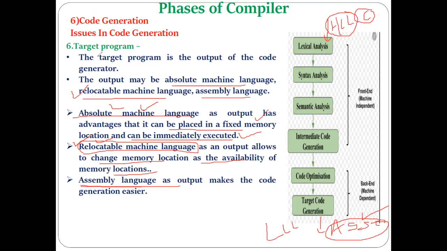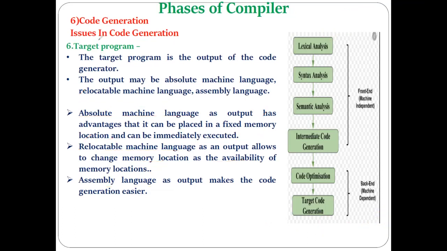Understood? So this is the last issue in code generation, that is, what kind of target program may be generated by the target code generation phase. And what kind of machine code can be generated? It can be absolute machine language code. If it is absolute machine language code, it has to be executed from the fixed memory location. If it is relocatable machine language code, then it can be executed from any available memory location. If it is assembly language code, then it again needs to be converted into the binary form.